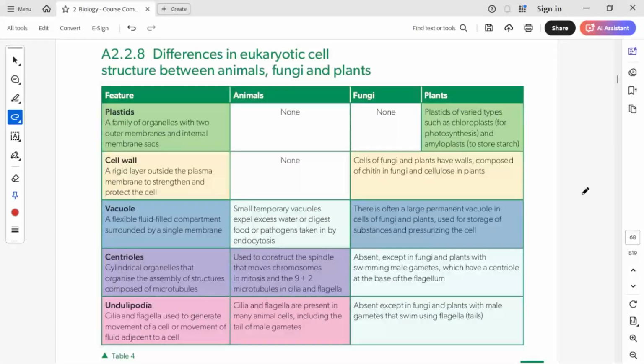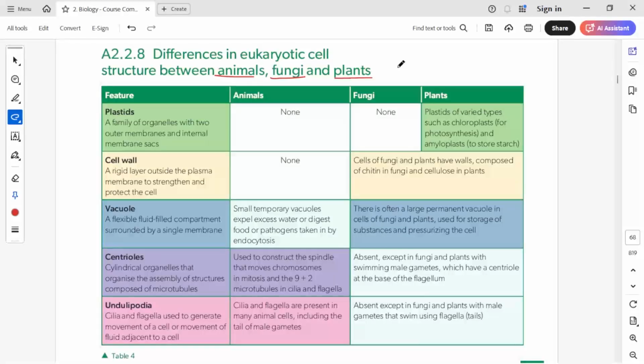Hello students, you are all welcome in this session where we are going to discuss further cell structures and a comparative study between different cells. We will start this session with the differences in eukaryotic cells. So we are differentiating different types of eukaryotic cells, for example, animal cells, fungal cells and plant cells. They are all basically eukaryotic cells.